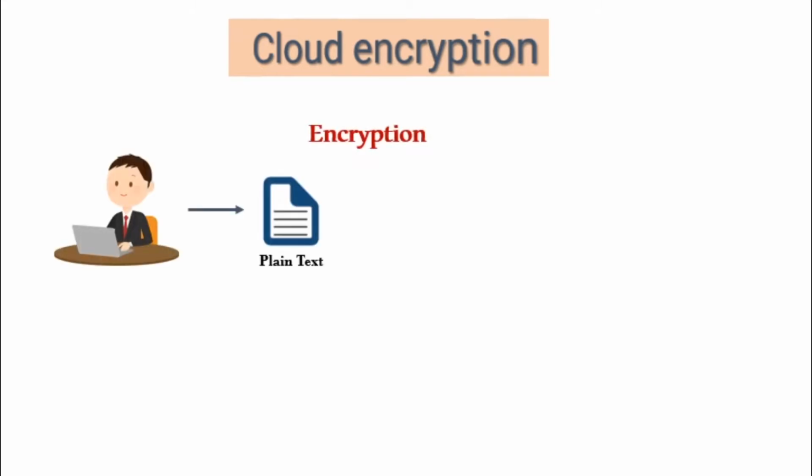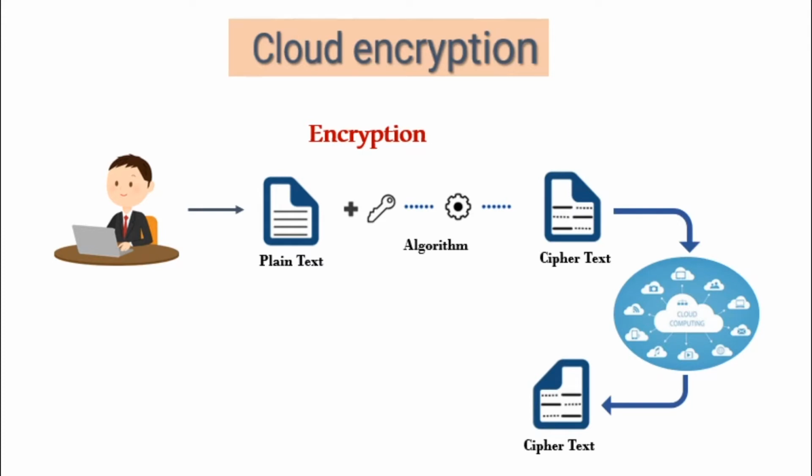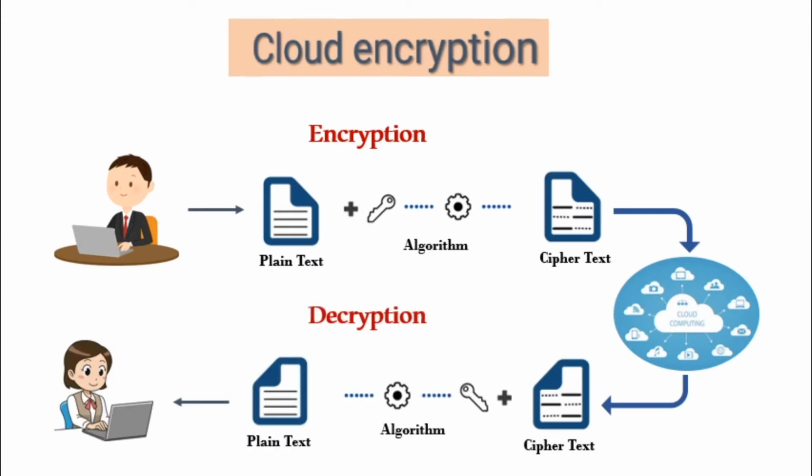There are various approaches to secure cloud computing. Many companies choose to encrypt data prior to uploading it to the cloud. This approach is beneficial because data is encrypted before it leaves the company's environment, and data can only be decrypted by authorized parties that have access to appropriate decryption keys. In this method, plain text or any type of data is encoded, which is commonly referred to as ciphertext. The encoded data can only be decoded by the person who has the decryption key. This method keeps the data protected.